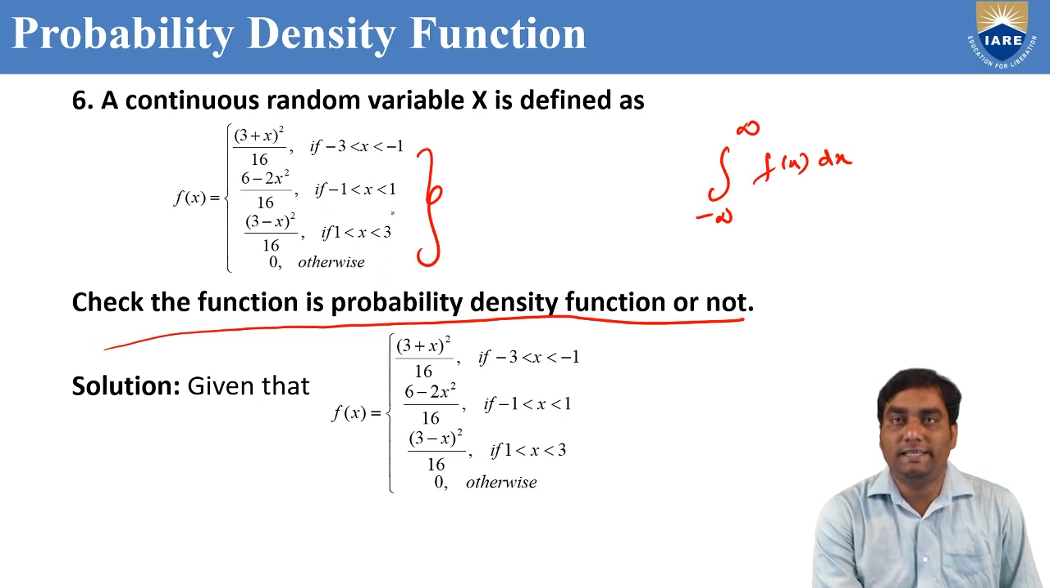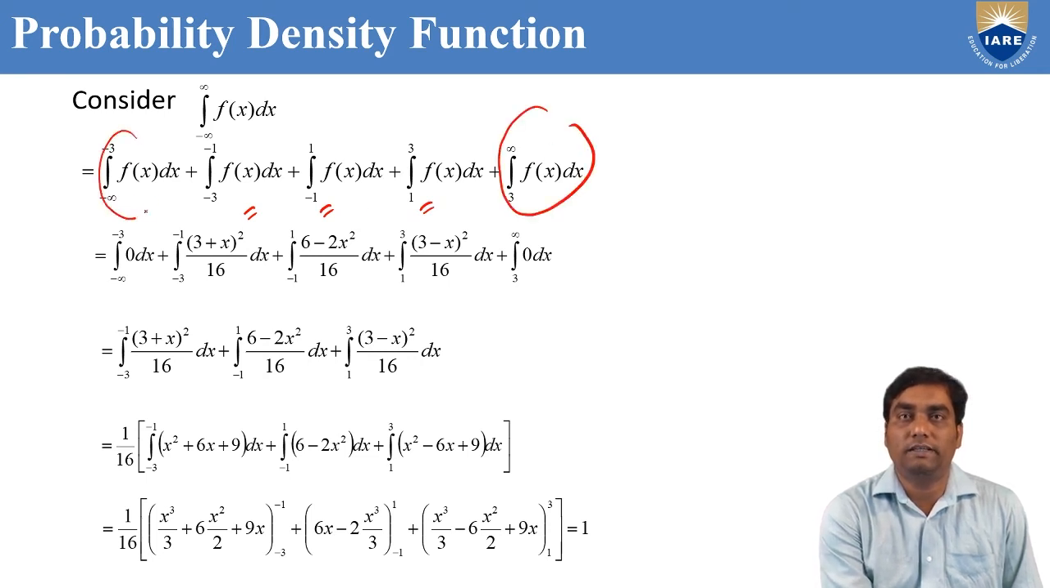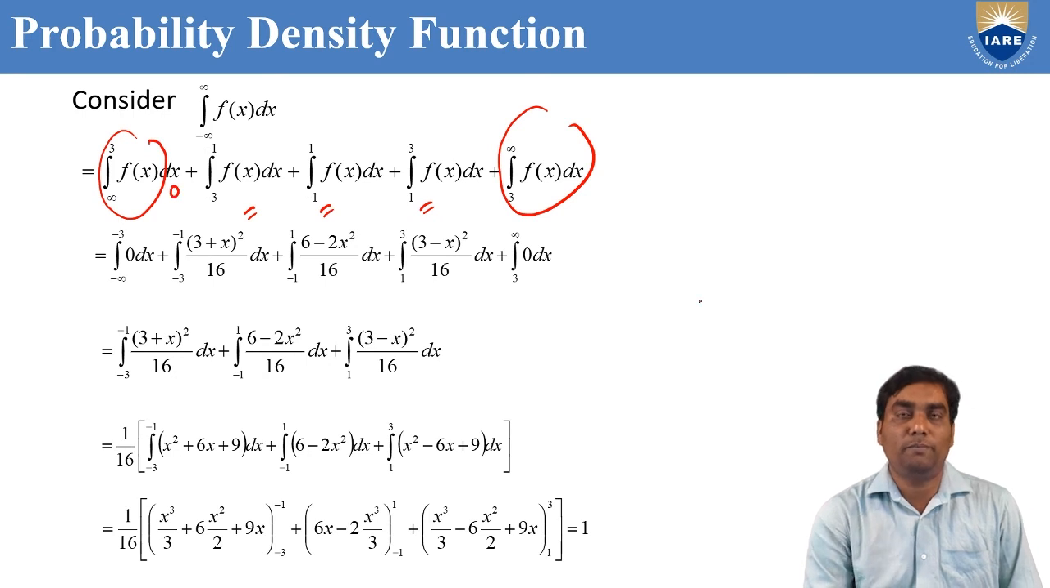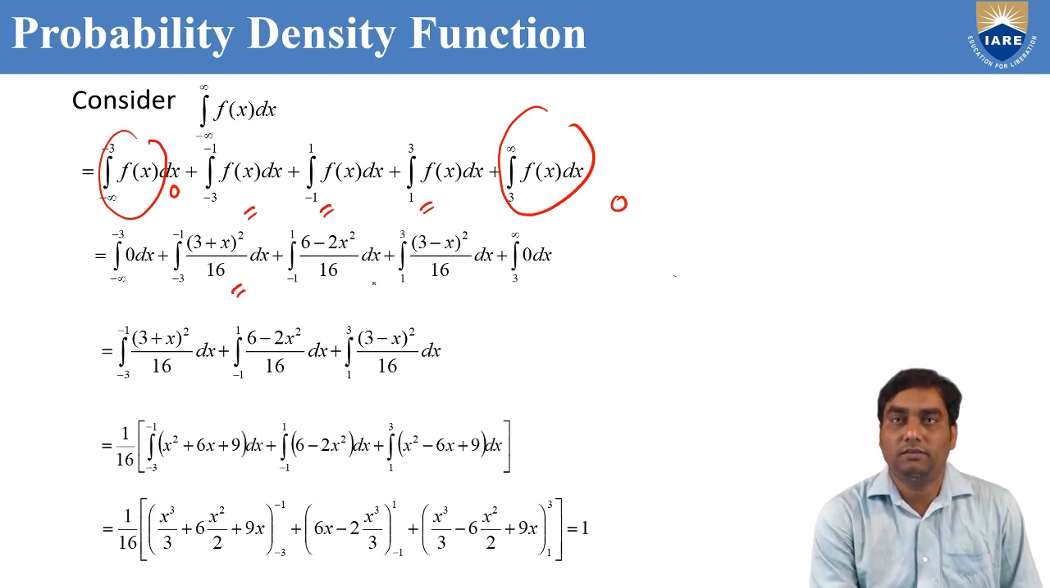Only in these 3 regions the function is defined. In all remaining cases the function is 0. So you consider only the integration from minus 3 to minus 1, minus 1 to 1, and 1 to 3. For the remaining, 3 to infinity or minus infinity to minus 3, f of x is 0, because the problem mentions that otherwise f of x equals 0. Only these three integrations you take. In minus 3 to minus 1, (3 plus x) whole square by 16. In minus 1 to 1, (6 minus 2x square) by 16. In 1 to 3, (3 minus x) whole square by 16.